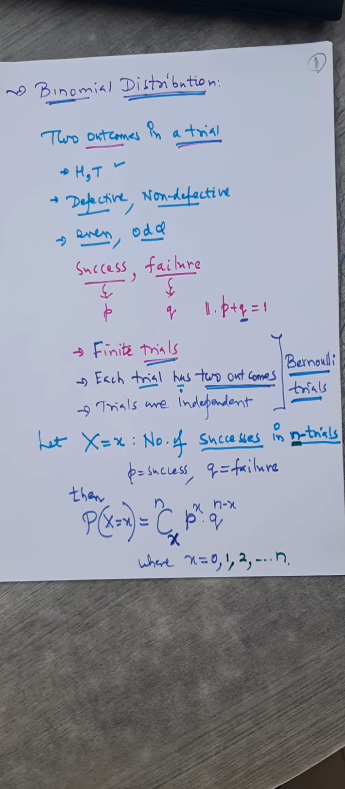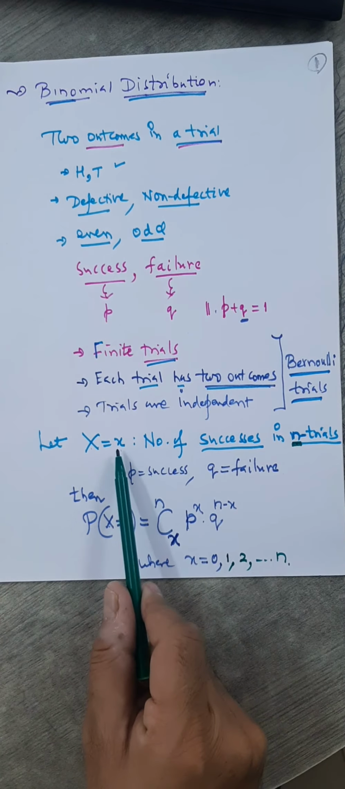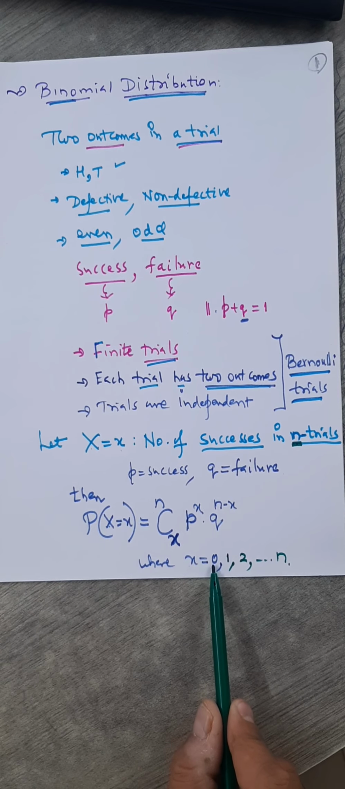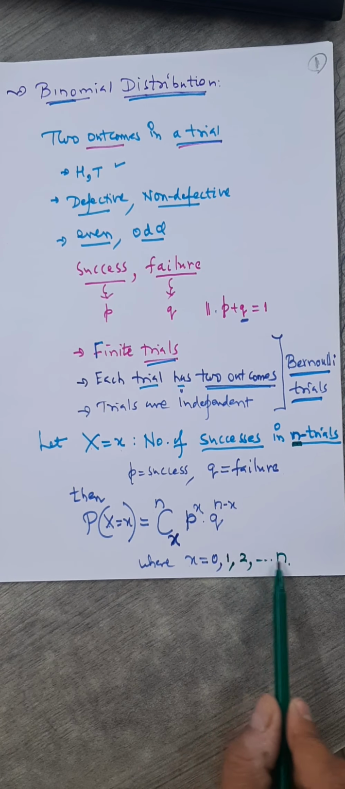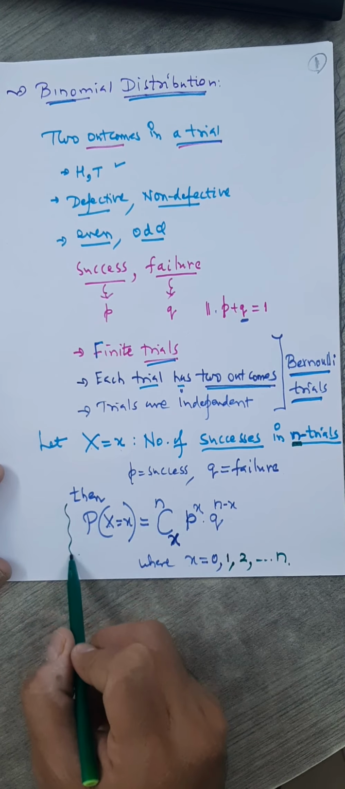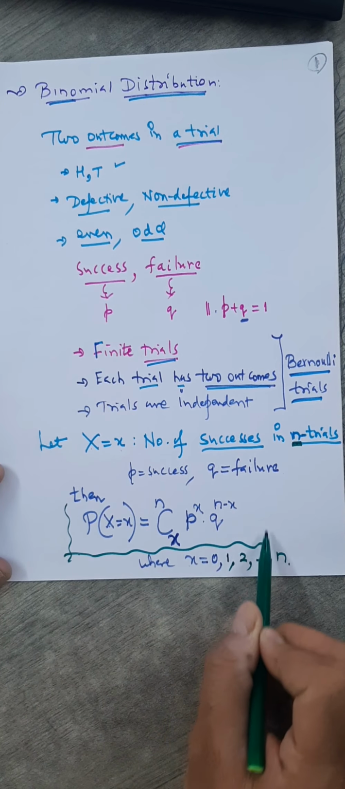Suppose you are tossing a coin 10 times. You have defined success as a head, for example, and in every trial you are getting a tail. That means the number of successes for head is 0. Suppose you are getting 1 time, 2 times, and maximum n times. So this is called the binomial probability distribution for random variable x here.